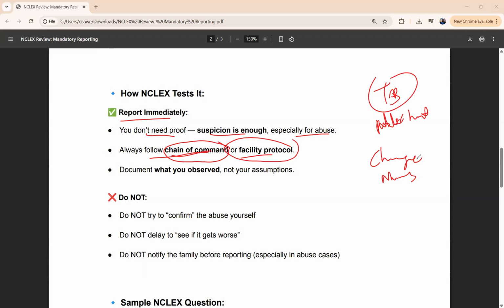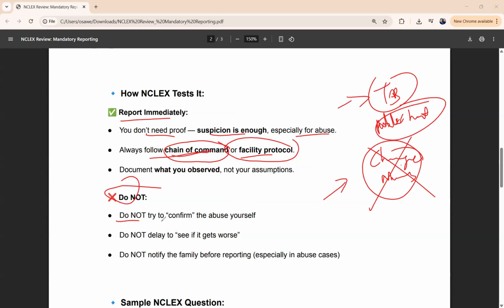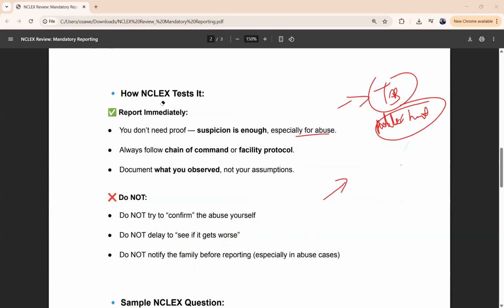So take note. Do not try to confirm the abuse yourself. Do not delay to see if it gets worse. Do not notify the family before reporting, especially in abuse cases. So if you see those kinds of answers telling you to confirm abuse yourself, or delay, or tell the family member about it, no, we don't do that.